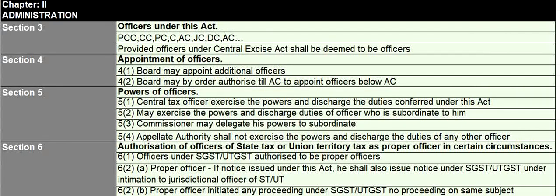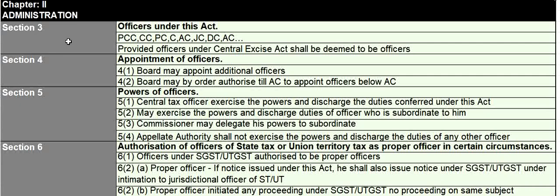Moving on to chapter 2, administration. Section 3 talks about officers under this act. Principal Chief Commissioner, Principal Commissioner, Commissioner, Additional Commissioner, Joint Commissioner, Deputy Commissioner and Assistant Commissioner are considered as officers under this act. And it has been provided that officers under Central Excise Act shall also be deemed to be officers under CGST Act. Section 4, appointment of officers.